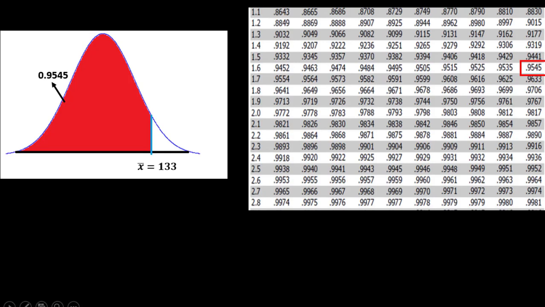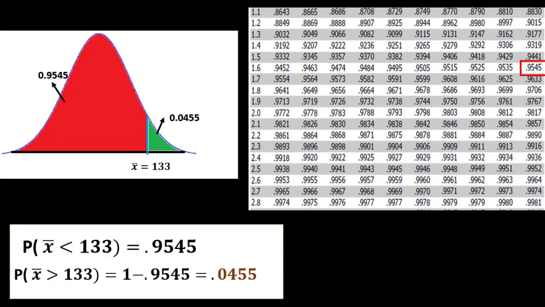We already know that the value from the z distribution gives the cumulative probability to the left. The probability that x bar is less than 133 would be 0.9545, and the probability that x bar is greater than 133 would be given by subtracting 0.9545 from 1, since the total probability for all the possible ranges of x bar is 1.